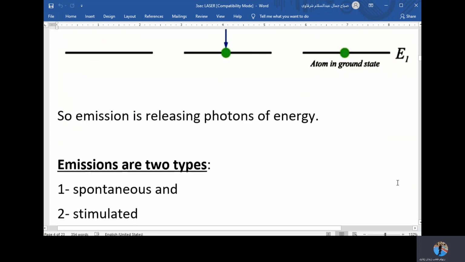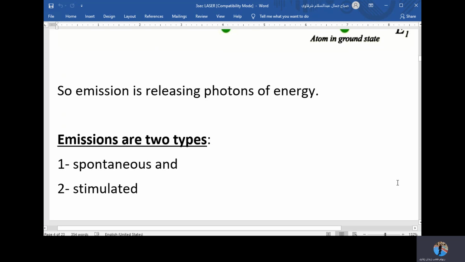Okay, now emission is releasing photons of energy. Simply, any kind of emission of radiation is releasing photons of energy, whether this release is spontaneous or stimulated, but in any emission we have photons of energy coming out. Now, emissions are of two types. The first type is called spontaneous emission, and the second one is called stimulated emission. Again, emissions are two types, spontaneous and stimulated.